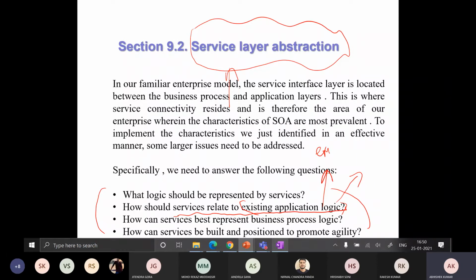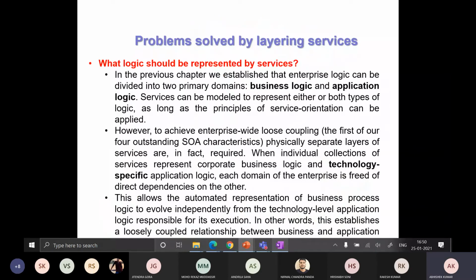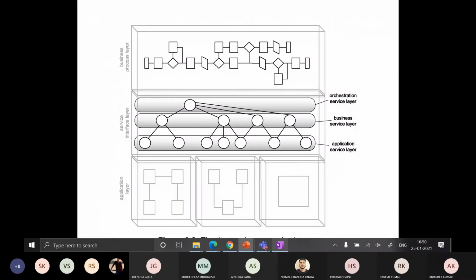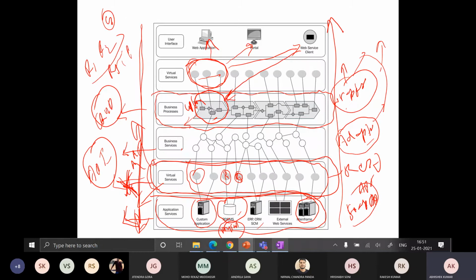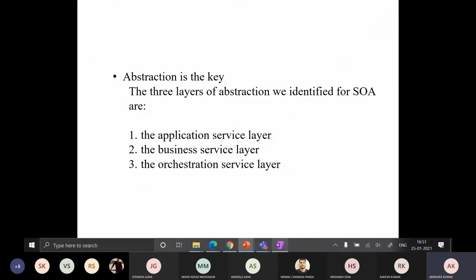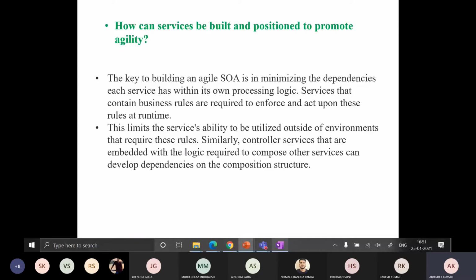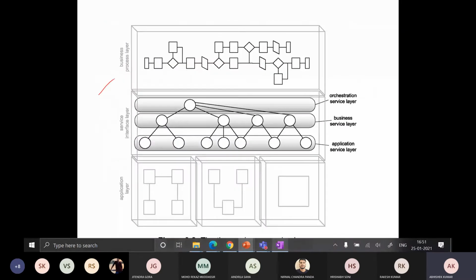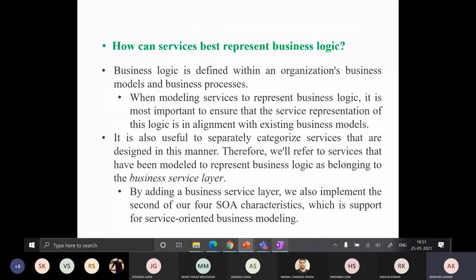So how can services best represent this business process logic, right? We have already seen this. See over here, we have already spent a lot of time explaining this diagram and this one. The explanation of these diagrams is given in the previous slides. I have skipped these slides while discussing this slide, so please go through them. We have already discussed each and everything. None of the things is left out.